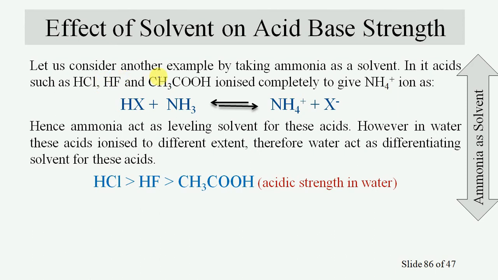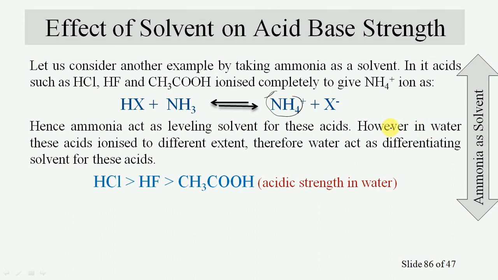Let us consider another example by taking ammonia as a solvent. In it, acids like hydrochloric acid, hydrofluoric acid, acetic acid ionize completely to the ammonium ion, and ammonia will act as a leveling solvent for these acids. So we cannot take ammonia to compare the relative strength of these acids.